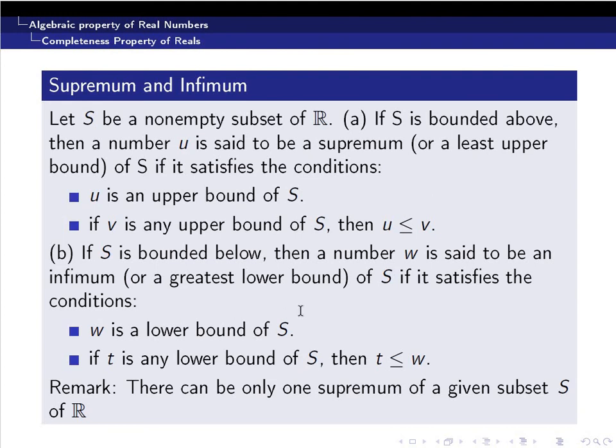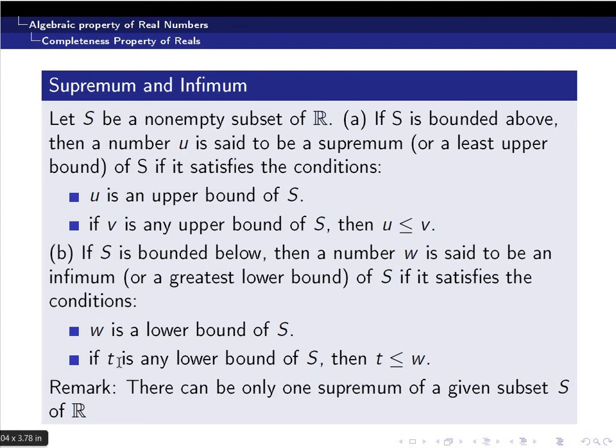Similarly, we can define an infimum, or a greatest lower bound. If S is a bounded below set, a number W is said to be an infimum if, first of all, it is a lower bound. Second, it should be the greatest among the set of all lower bounds.